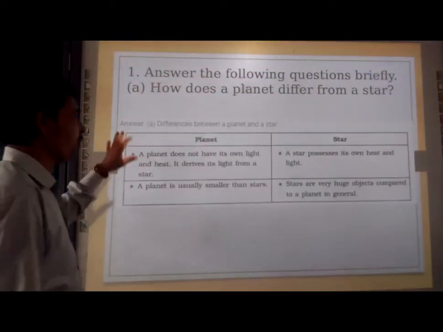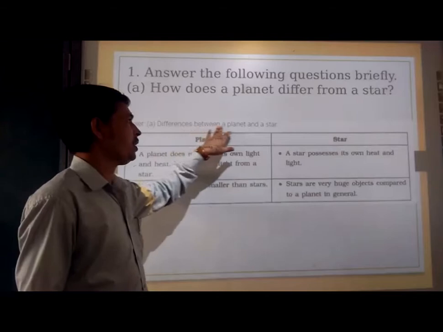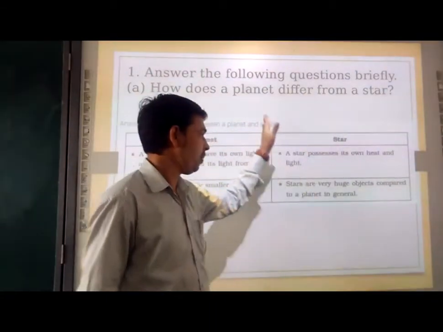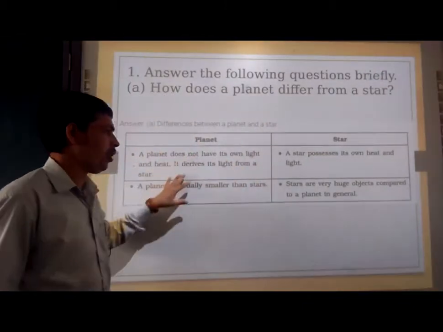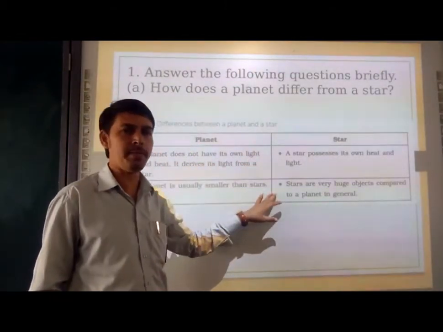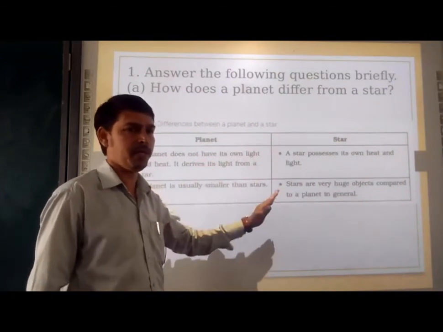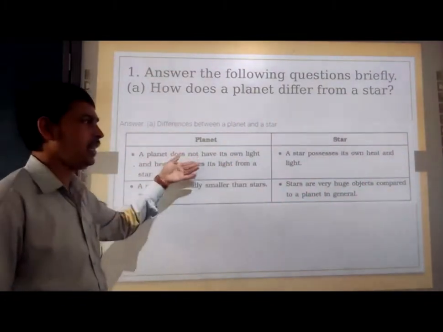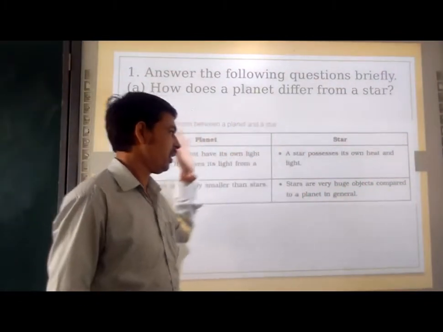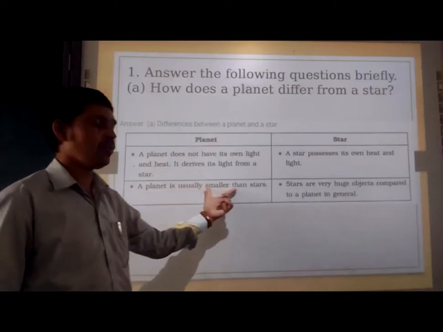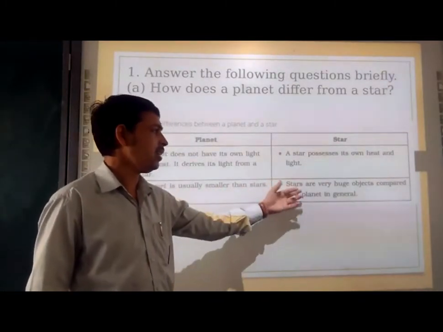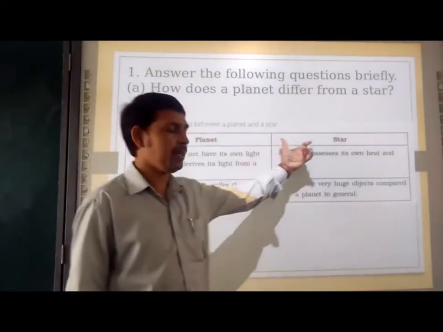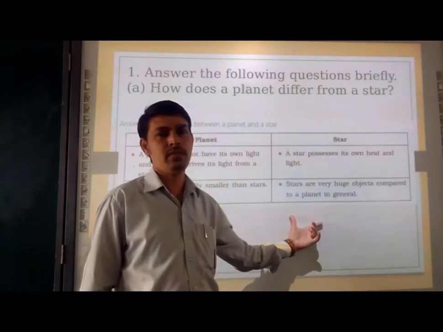So in this way you have to write the answer: difference between planet and star. Planet you have to write here, star you have to write here. Make a separate line and talk about a few things related to stars and planets which make both different from each other. This first point is here: a planet does not have its own heat and light, and stars do, right? Planets are usually smaller than stars, and stars are very huge. Okay, you can place the example of planet Earth, and the example of star Sun.